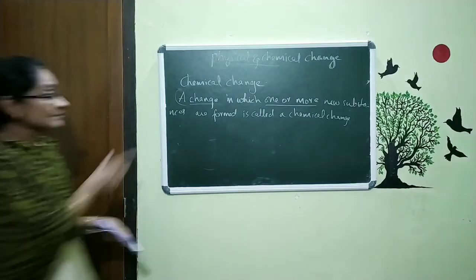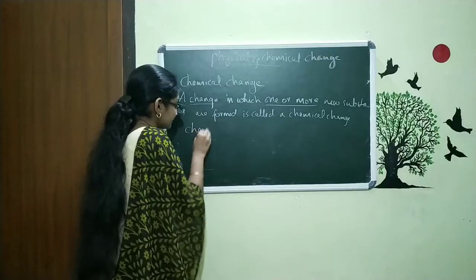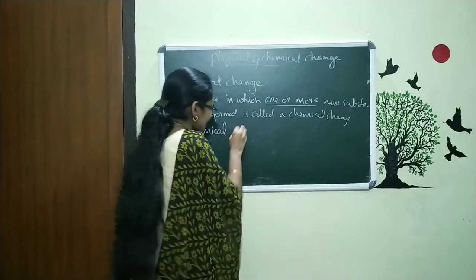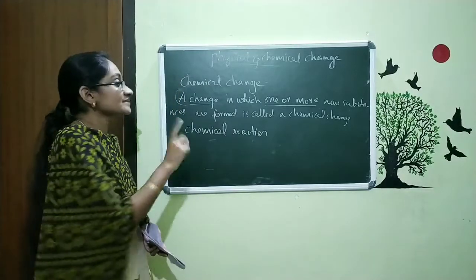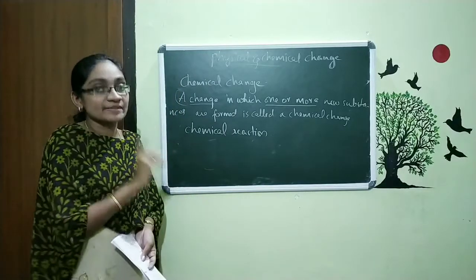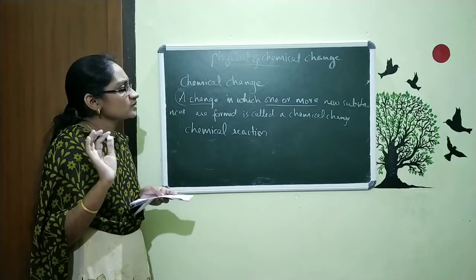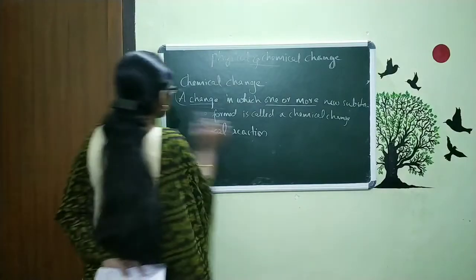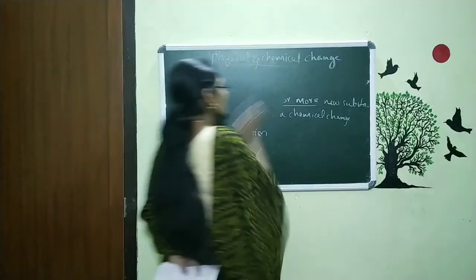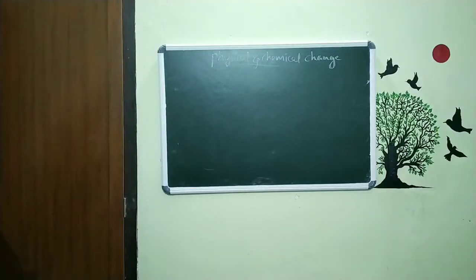And for this chemical change, we can also call it chemical reaction. You can either use the term chemical change or chemical reaction. Both are same. So, now we are going to study some of the examples. We explained here some of the activities. All of them are the examples for the chemical change. Now we are going to study more examples for this chemical change.